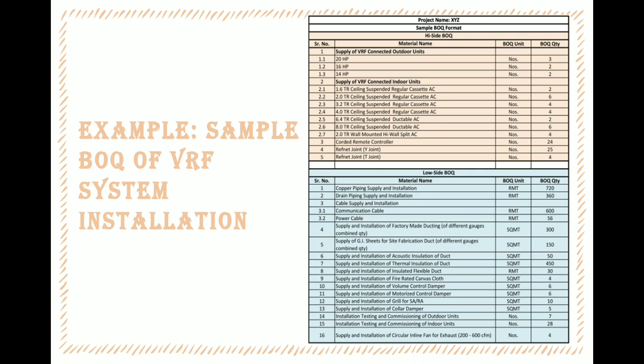As I told you earlier, only 4 things are required for bar chart preparation. BOQ copy, number of days to complete the project, tentative material delivery dates and tentative installation dates. One more important thing is refer the standard format of your organization for bar chart preparation. I am explaining here in a general format, no need to refer this. This is for understanding purpose only. The bar chart will look like this.